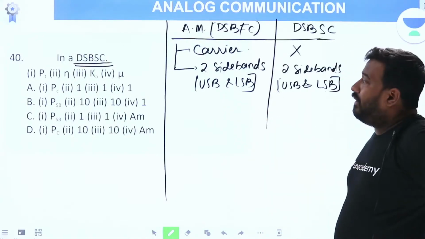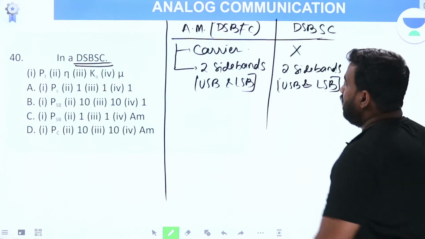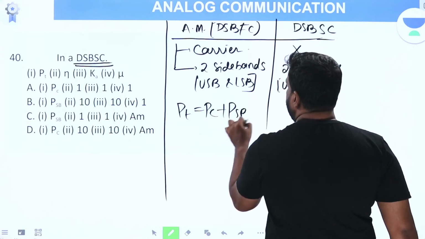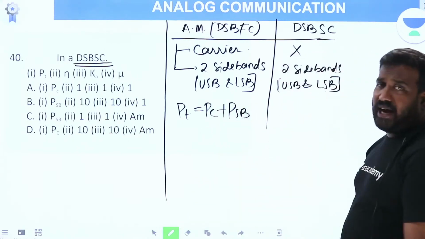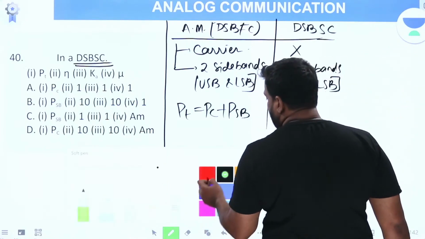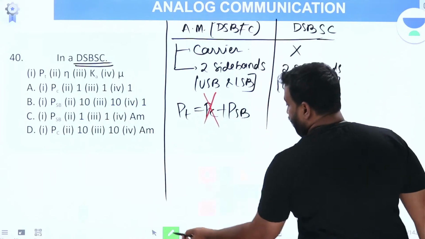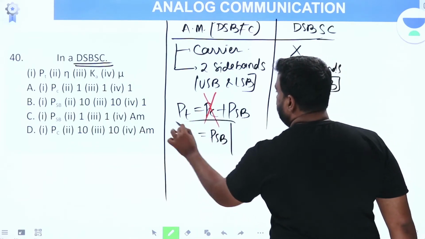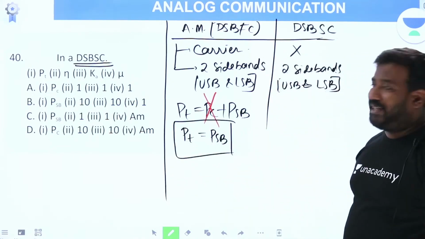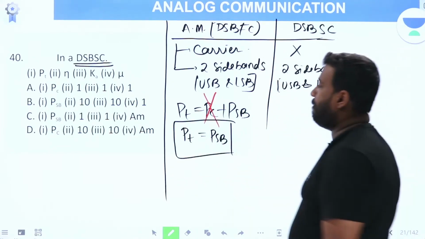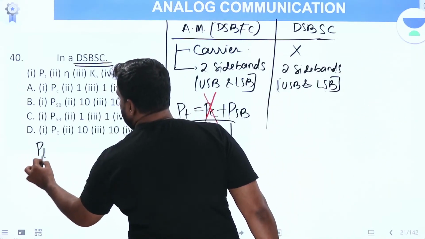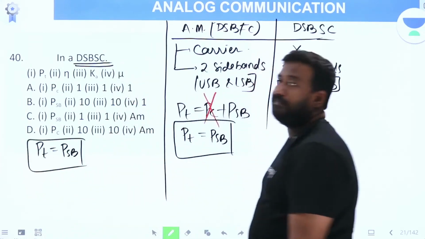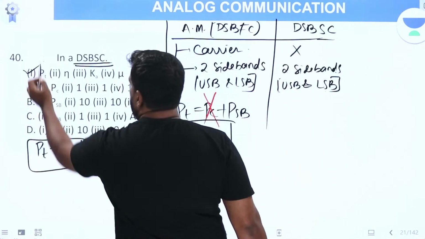If you see here, in a DSB-SC, what happens? You know, total power is carrier power plus sideband power. In DSB-SC, as I explained right now, the carrier signal is completely suppressed. Therefore, in DSB-SC, total power is equal to sideband power. First option, total power is equal to sideband power.